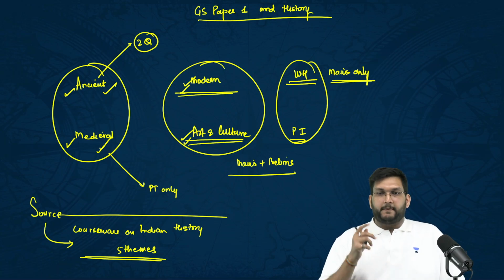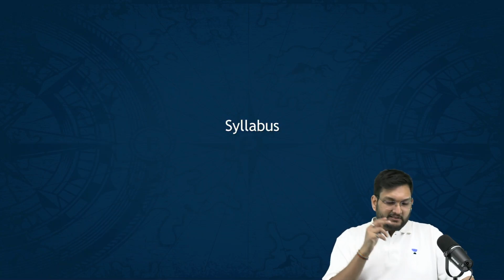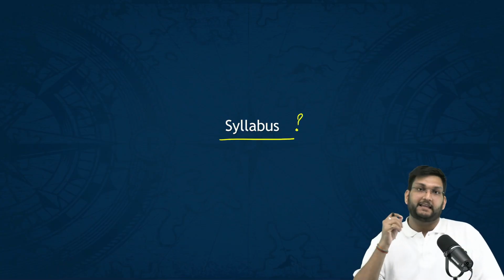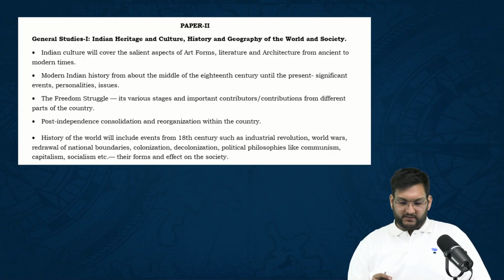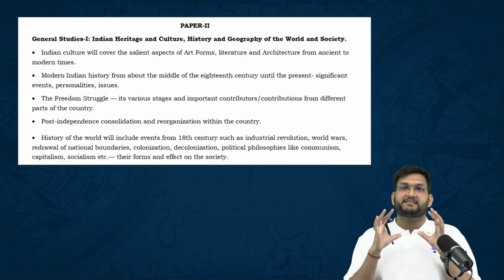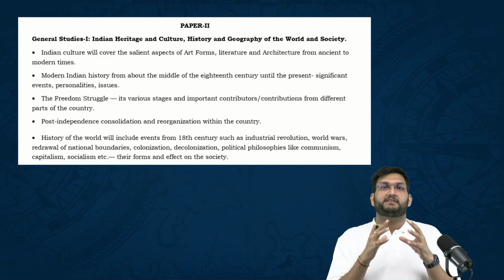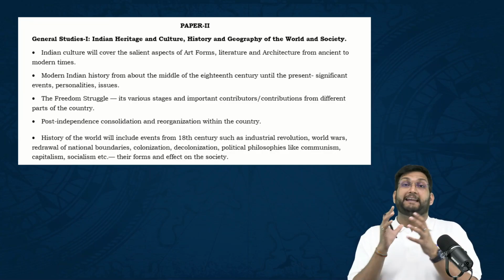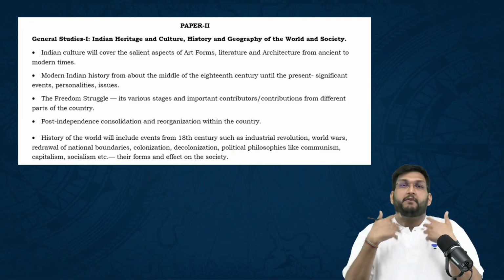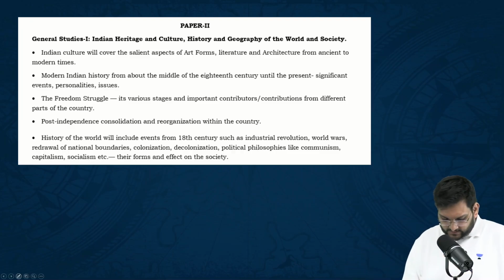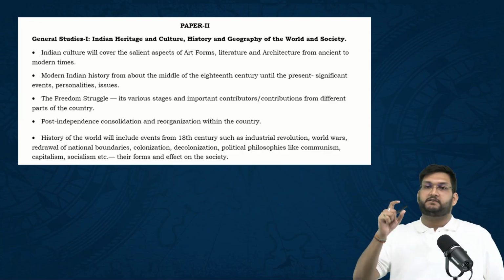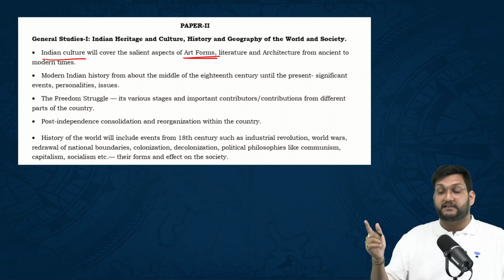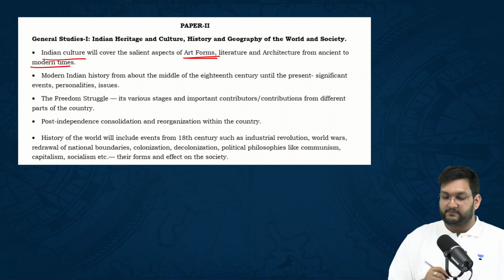Now, based on this, let's look at the syllabus. What does the syllabus say? When we talk about the syllabus, we have for the first time a little bit of precision. In prelims, UPSC keeps it open-ended. On the other hand, in mains, they become a little bit more specific. These are the aspects which they have pointed out: Indian culture, art forms, literature, architecture from ancient to modern times.